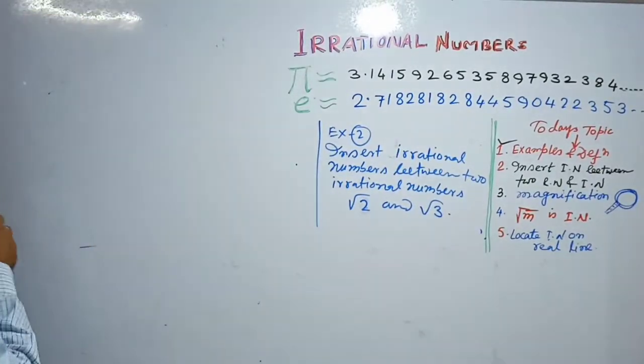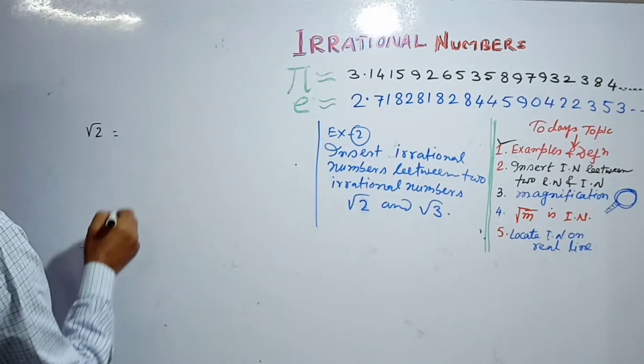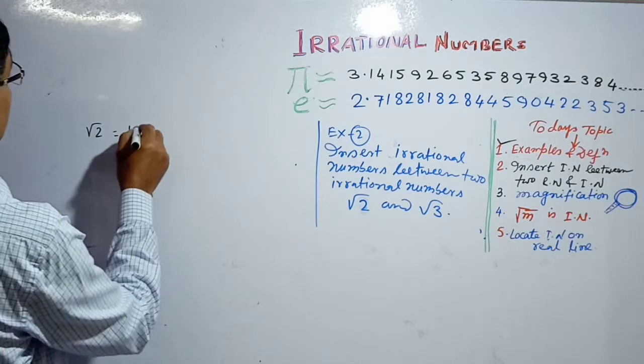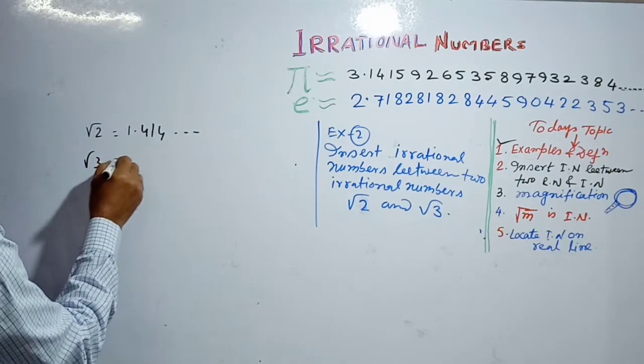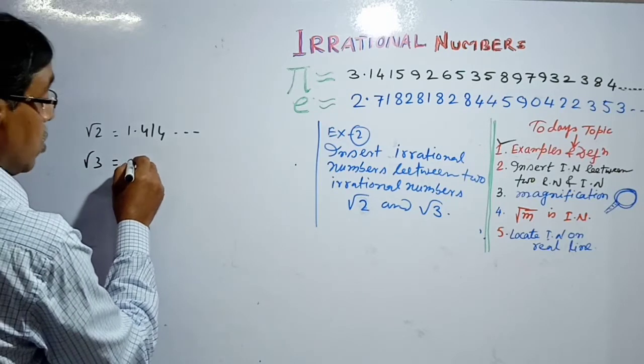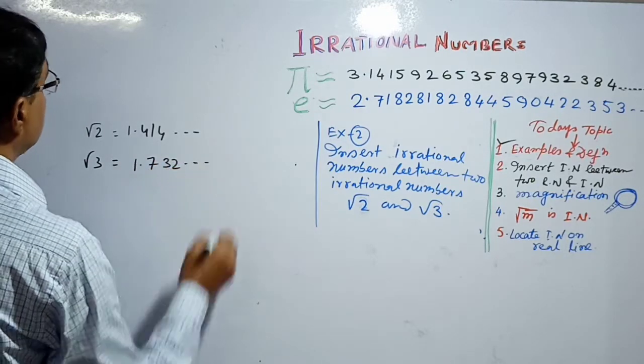Now √2 equals, the value is known, 1.414, and √3 equals 1.732.